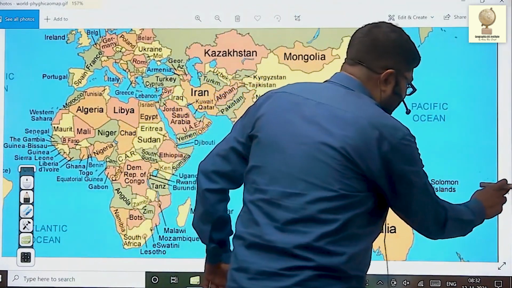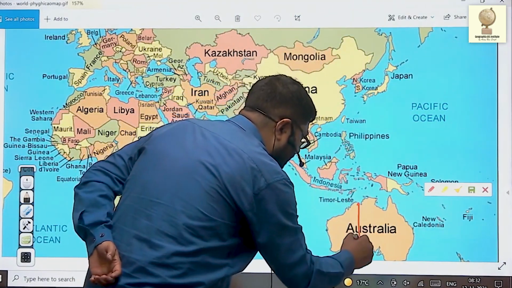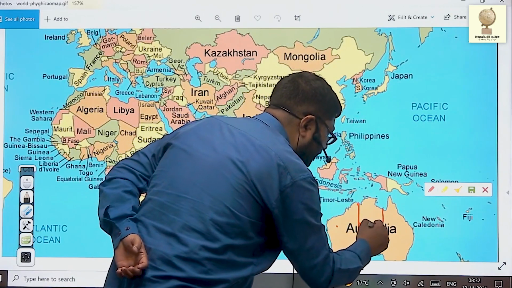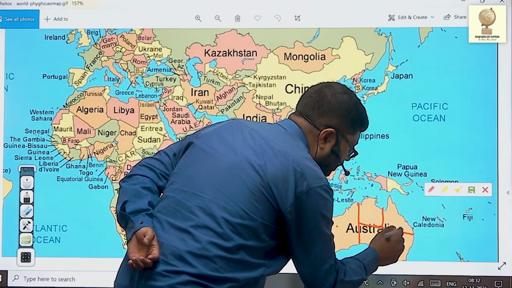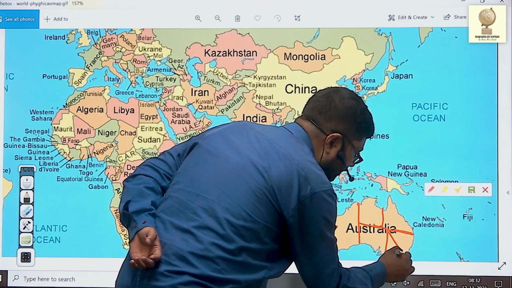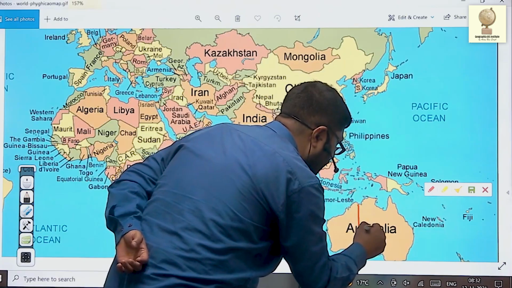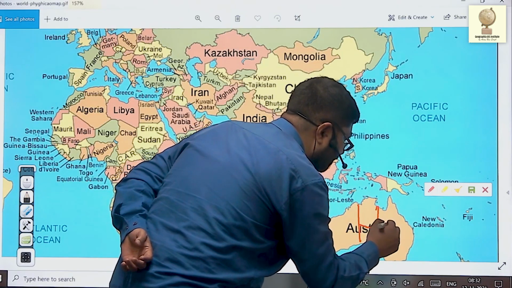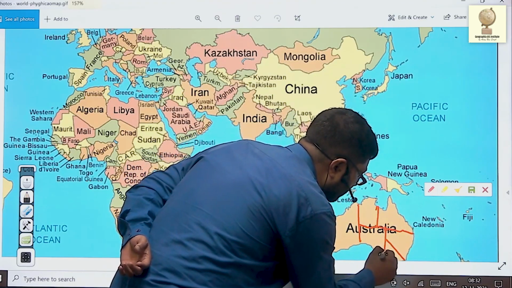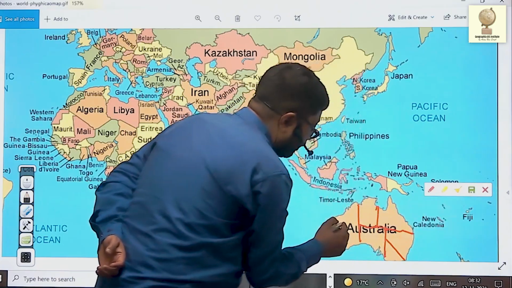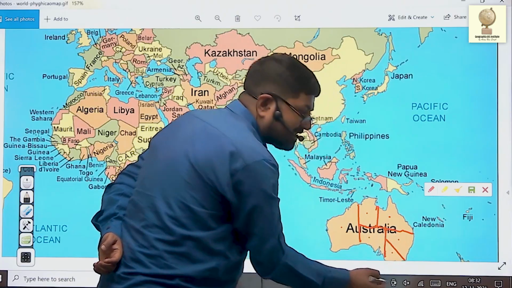Australia is basically a very sparsely populated continent. In fact, you can divide Australia into these parts: Western Australia, Northern Territory, South Australia, Queensland, New South Wales, and Victoria, and below is Tasmania.